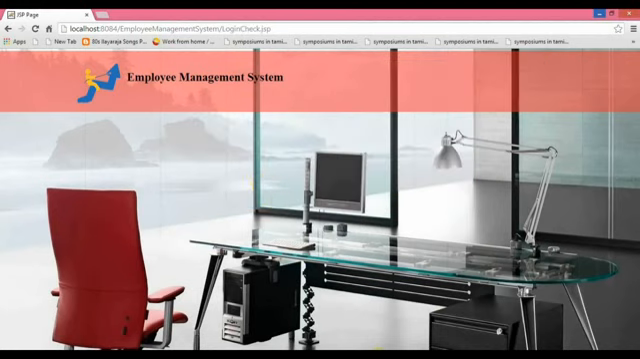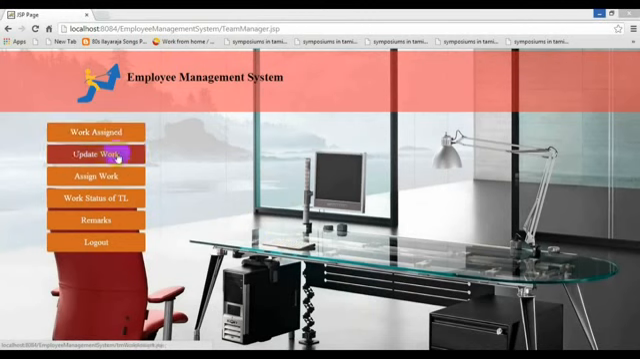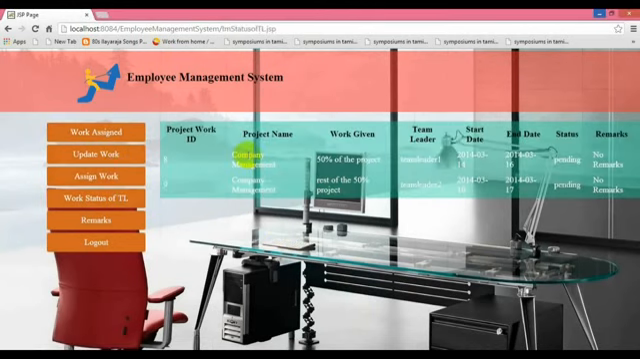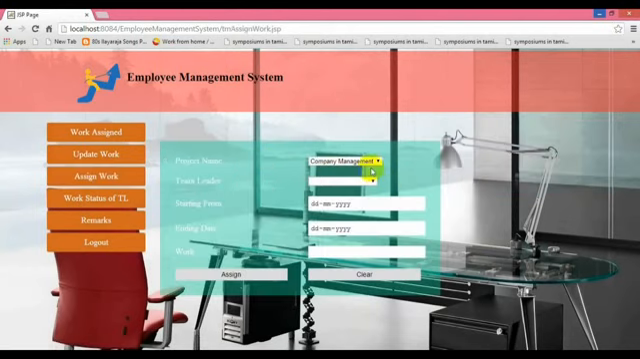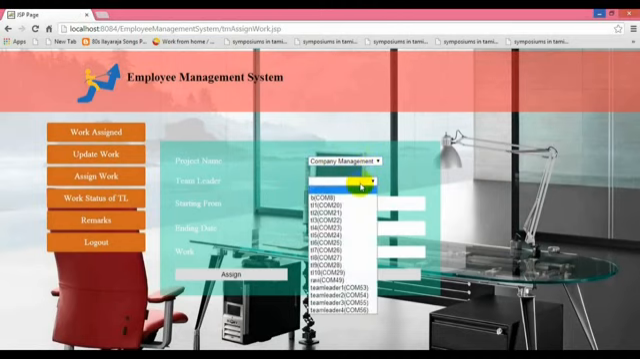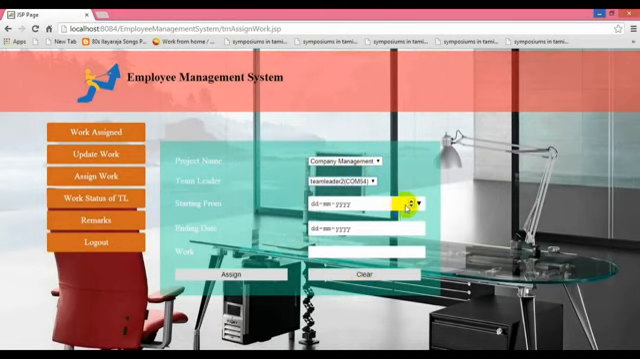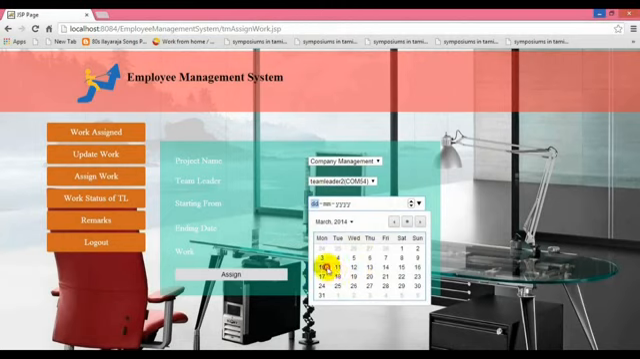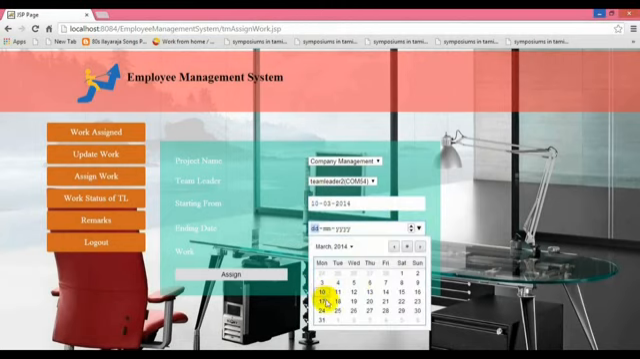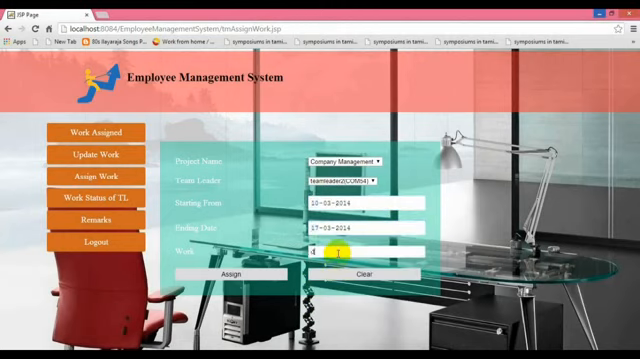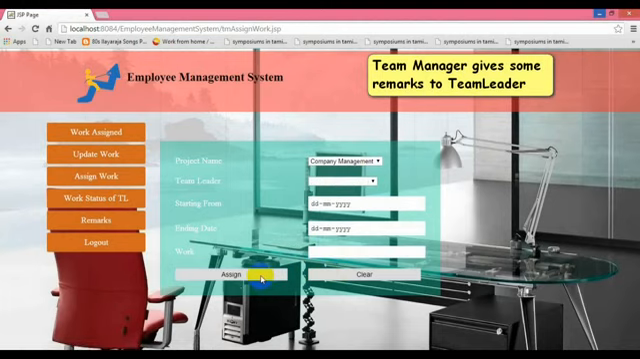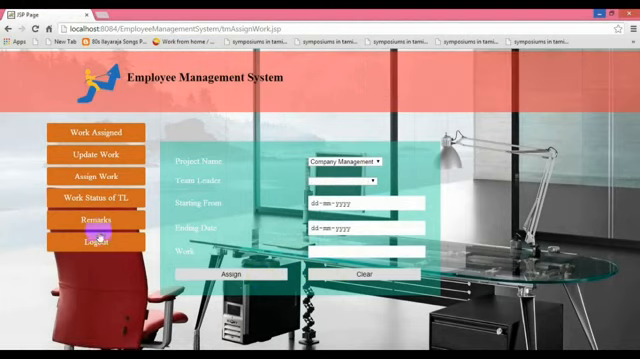The team manager is logging in to see the status of their employee as well as the team leader. So he is seeing the work status of the team leader, that is a team project name with his starting date and ending date. Then he is assigning the work for the team leader, that is team leader 2, with a starting date as well as the ending date. Then work status, that is do the rest. So the team manager is giving some remarks to the team leader.